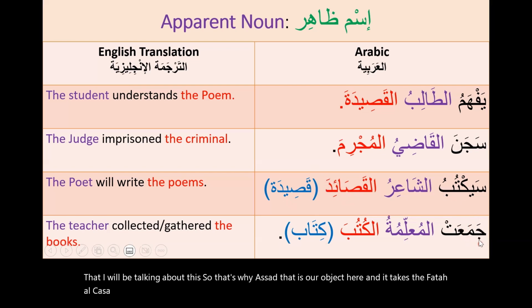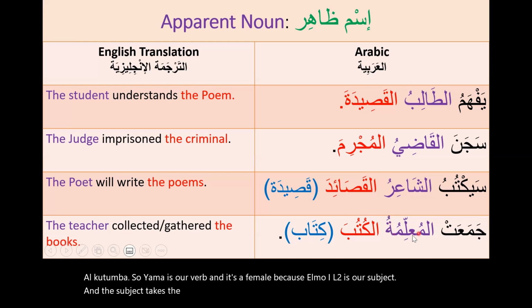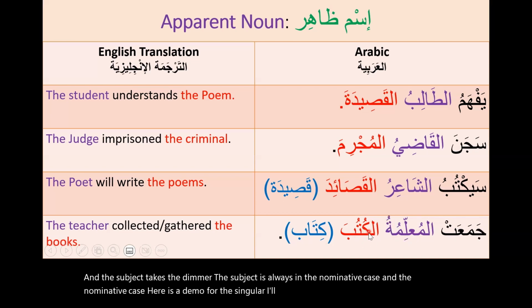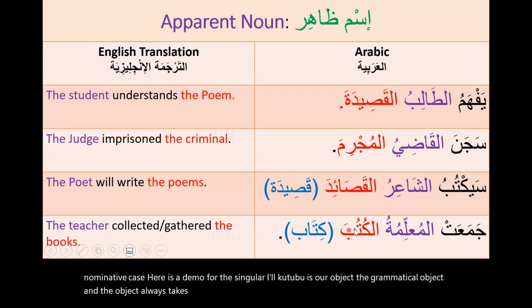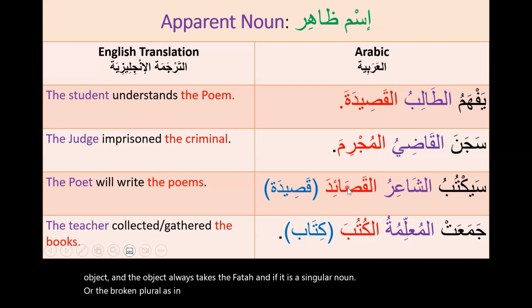All right, so let's move to جمعت المعلمة الكتب. So جمع is our verb, and we know it's a female because al-muallimatu is our subject, and the subject takes the dhamma. The subject is always in the nominative case, and the nominative case here is a dhamma for the singular. Al-kutuba is our object, the grammatical object, and the object always takes the fatha if it is a singular noun or the broken plural, as in this example and in this example.